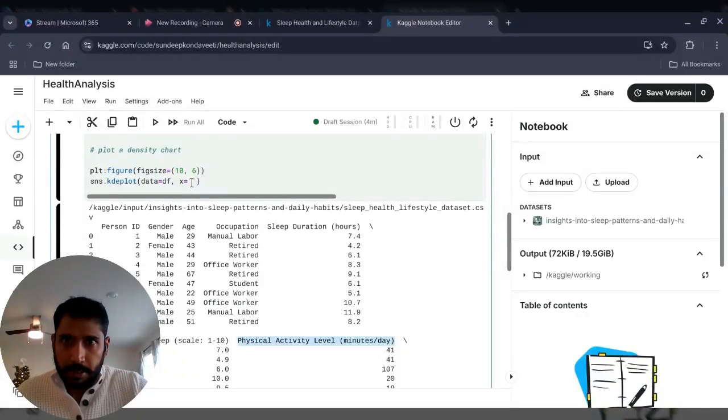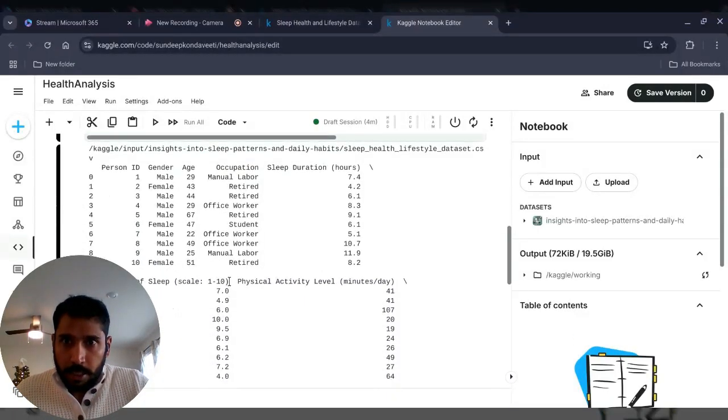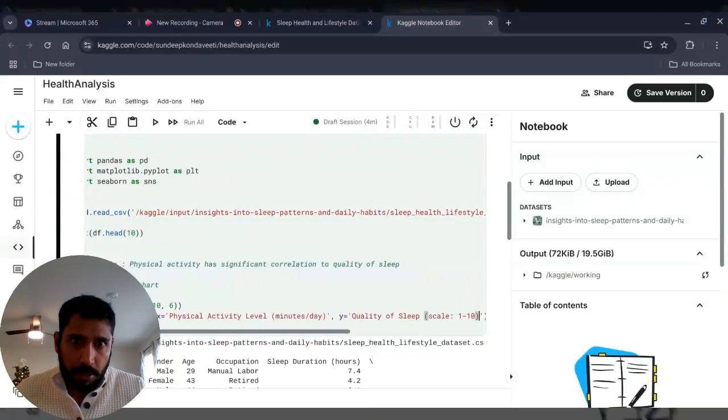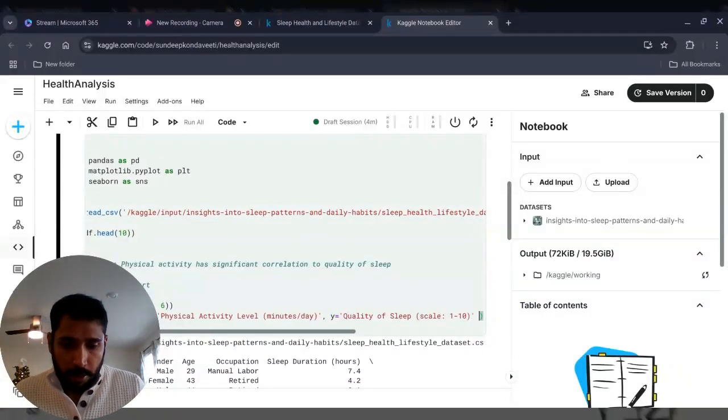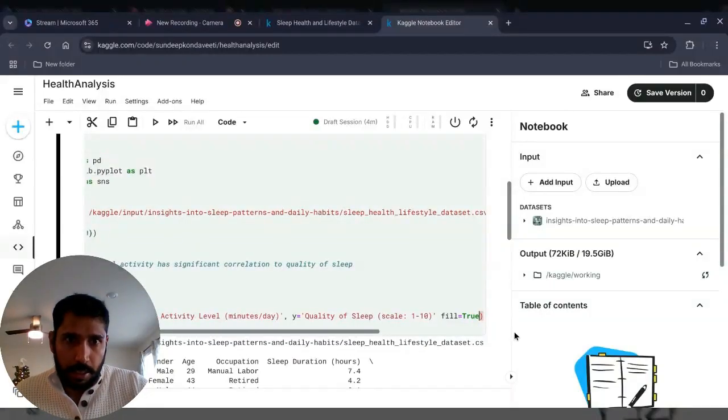So I'm going to get the physical activity level here. And I'm going to plot the quality of sleep on the y-axis. So those are the two variables I'm selecting to understand the correlation and get more evidence for my hypothesis. Okay, and then I'm going to set fill equal to true, just additional syntax we need for a density plot.